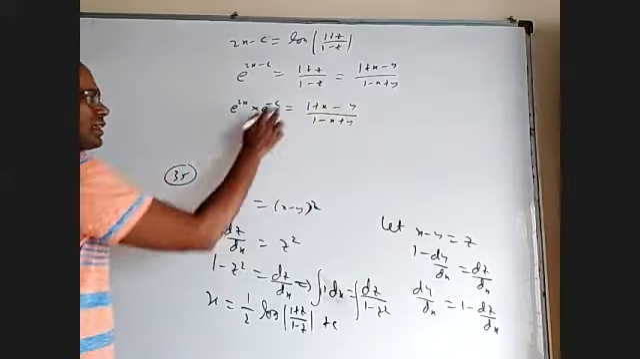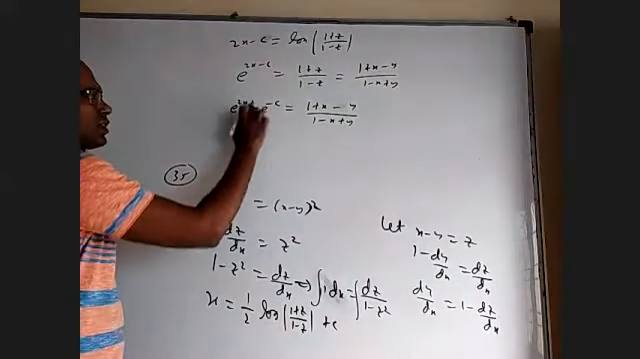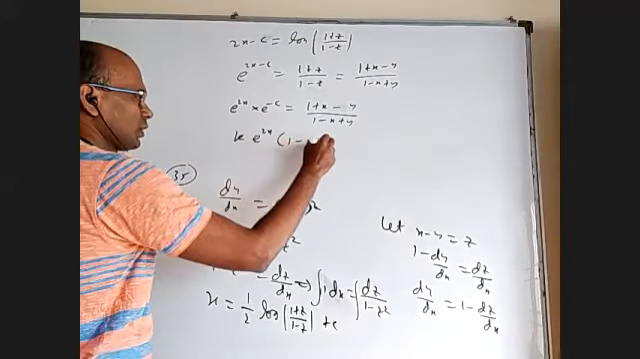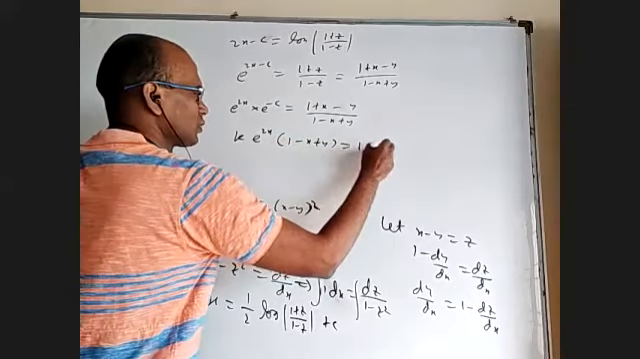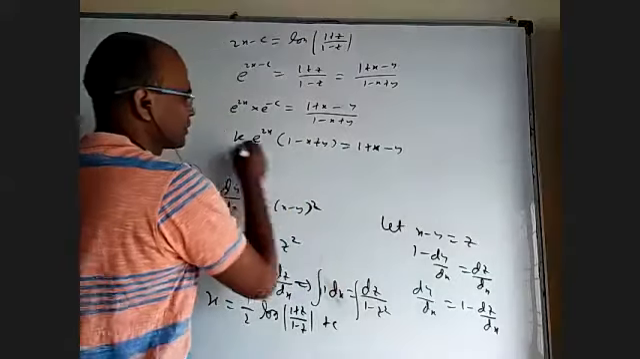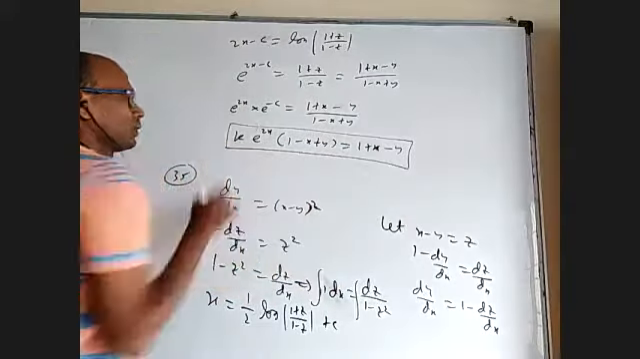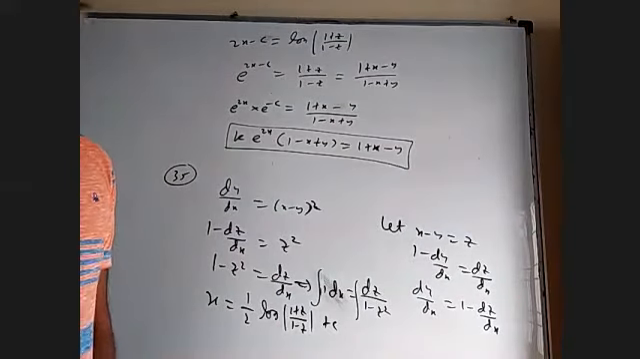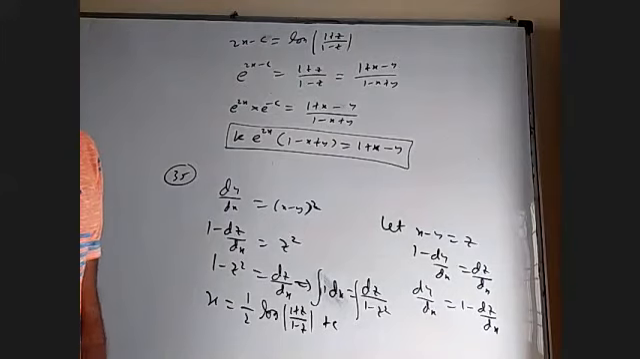You can bring this side, and this is just a constant. You can call this as some k. So k into e power 2x into 1 minus x plus y is equal to 1 plus x minus y. This is a solution. They might have given it like that or with a slight change. E power 2x.